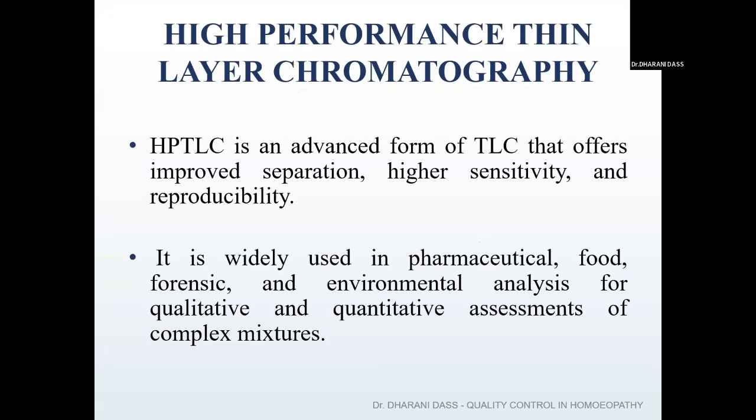Whereas when we do it manually, what we did the first time may not be possible the second time, so some errors will be there. But when we run the same sample under HPTLC n number of times, the replication is more reproducible compared to the TLC technique.